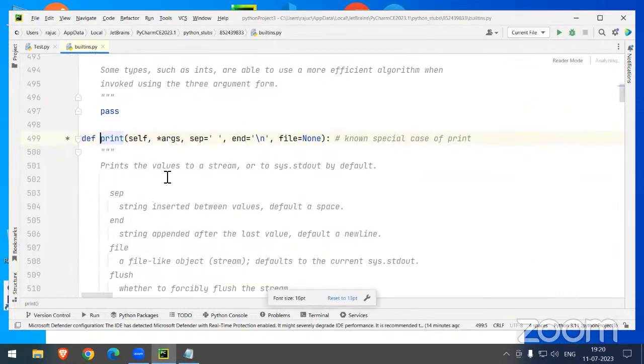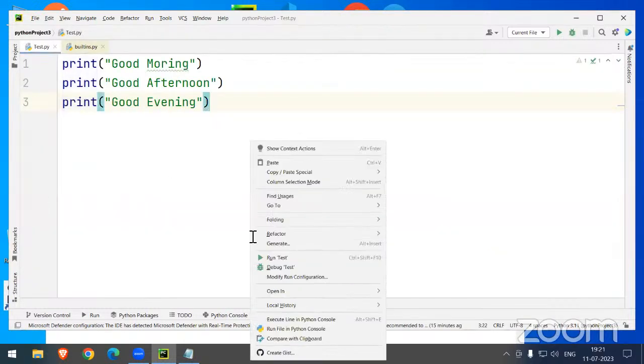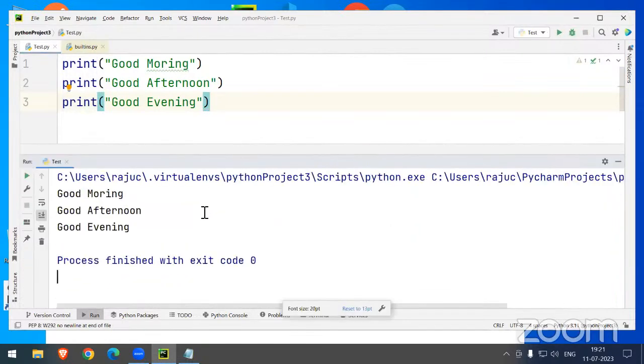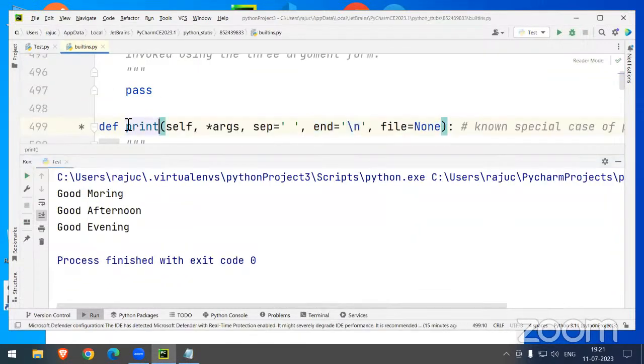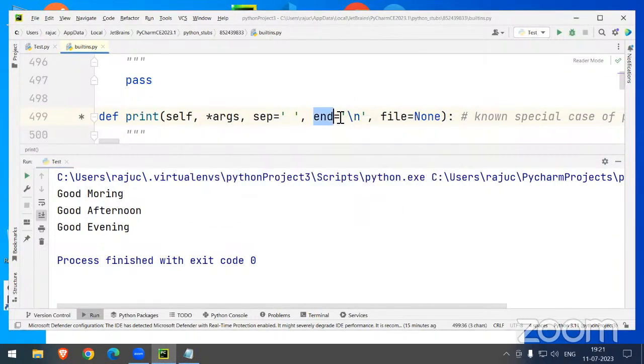Sir, how is the print statement created? In each and every statement, they end with a slash n, which is the default. That is the reason we get the answer line by line. Because the print statement is created with a default end parameter. You can see this end, what is there? Slash n. They have specified it.